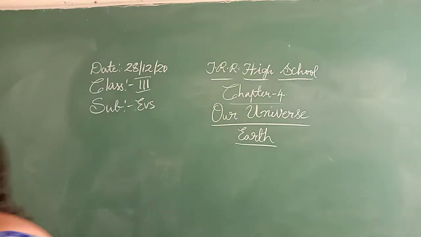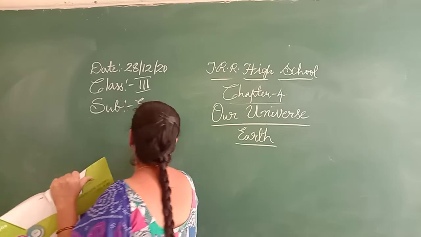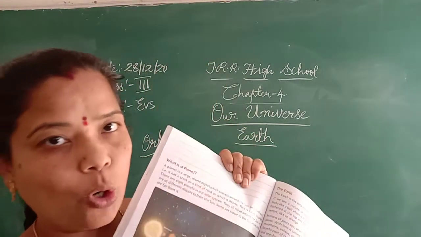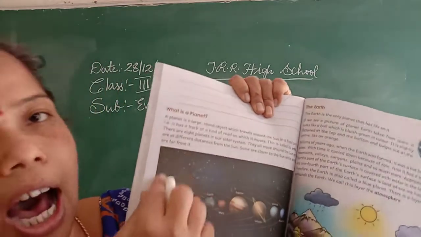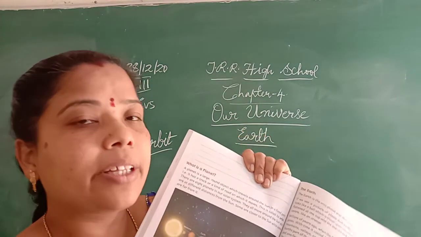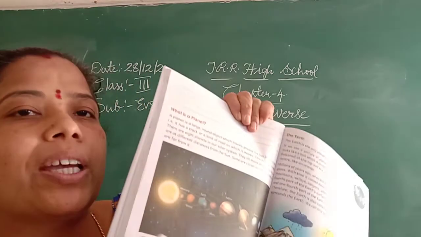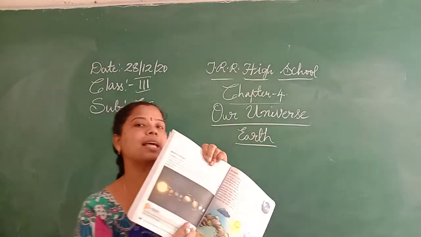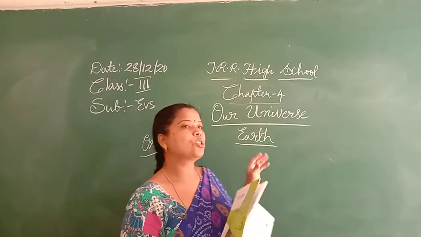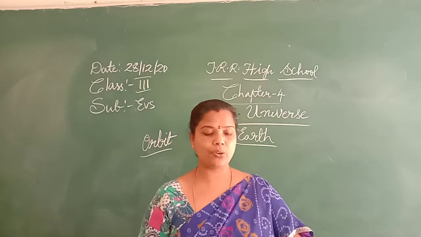See the spelling of orbit: O-R-B-I-T, orbit. They move on the fixed path. Fixed path means the road, called orbit, and as they move on their fixed path, they do not collide. Collide means they do not hit each other. So we came to know that there are 8 planets, the fixed path is called the orbit, and they do not collide. Now we will know about the topic Earth. Now let us read and find out.